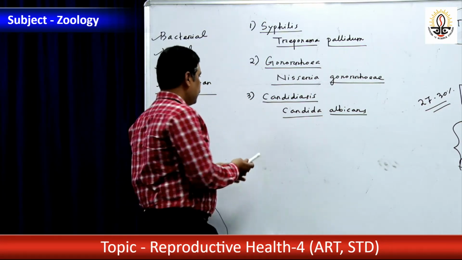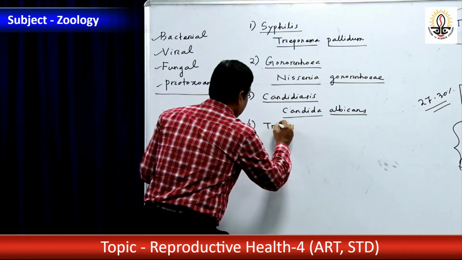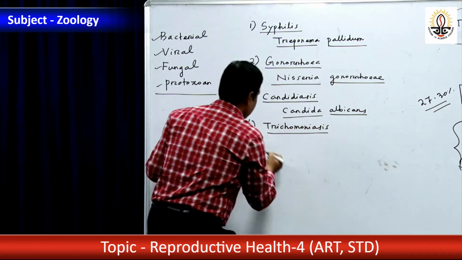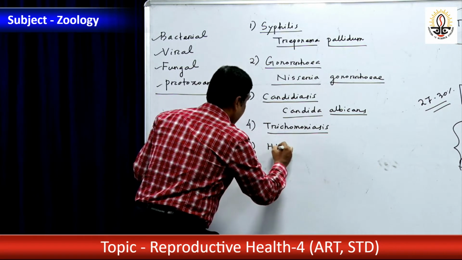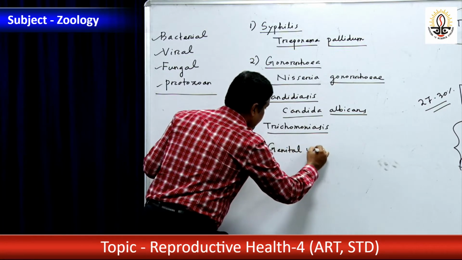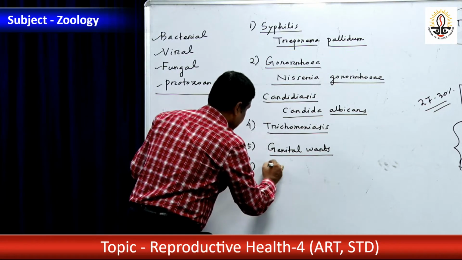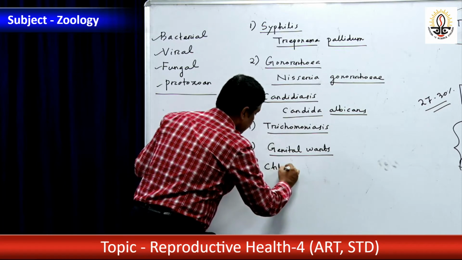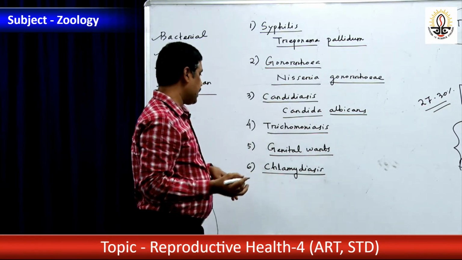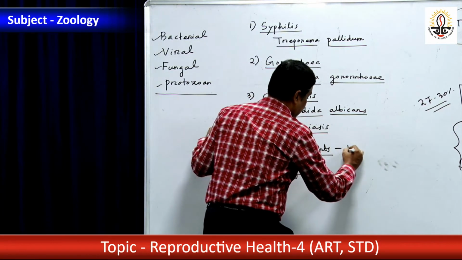This is applicable for that. Another one is trichomoniasis. Another one is HPV, human papillomavirus, that is causing genital warts. Chlamydiasis, Chlamydia trachomatis. Genital warts is caused by HPV, human papillomavirus.